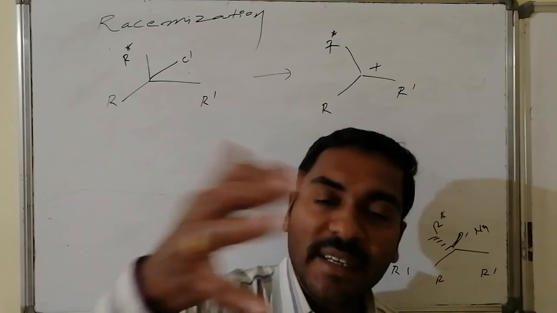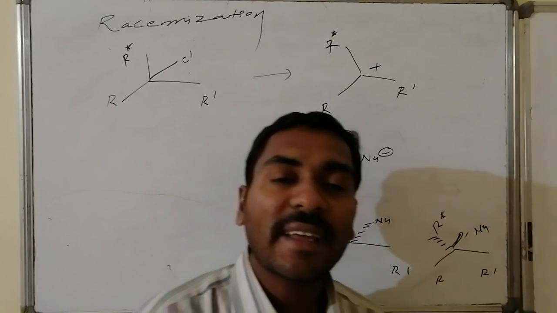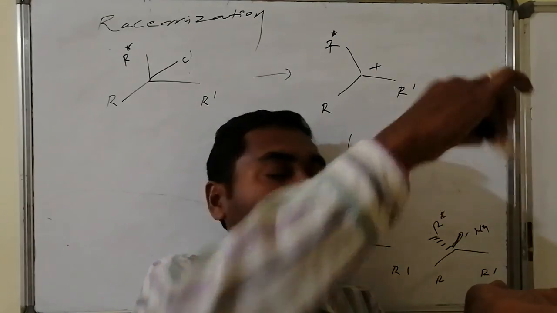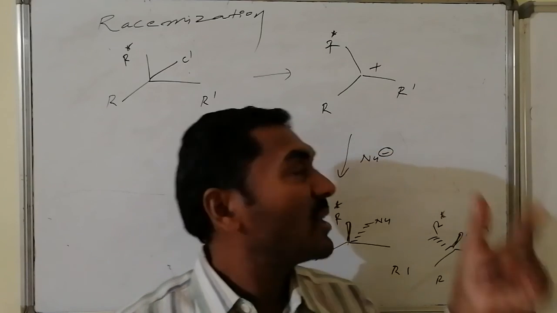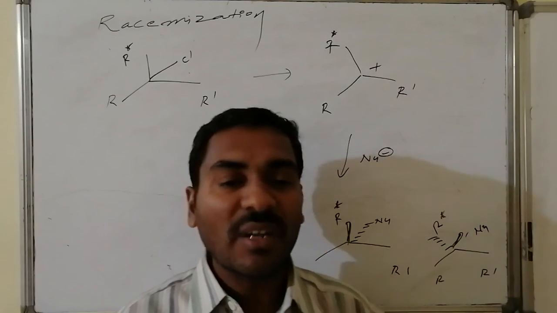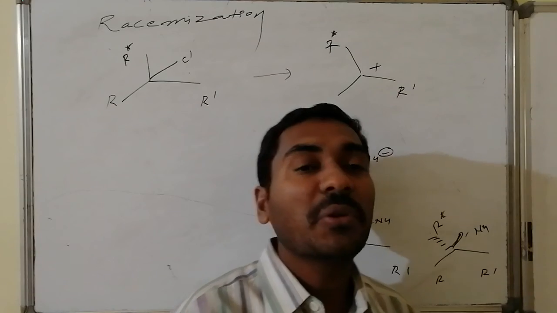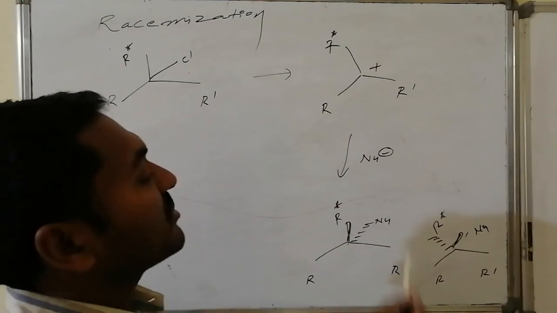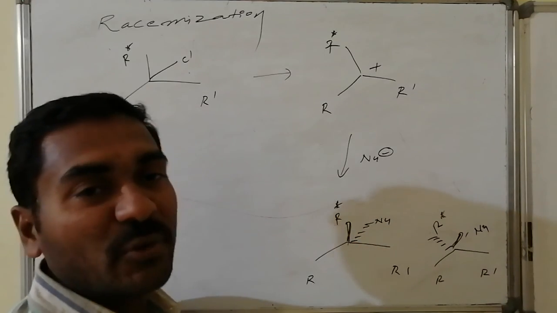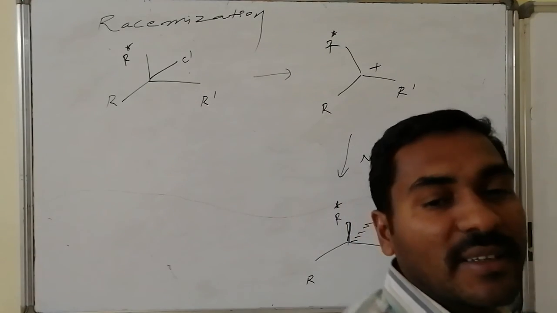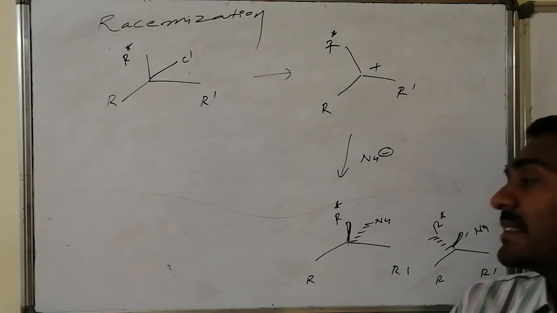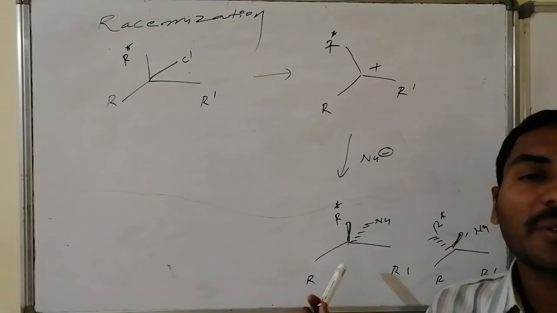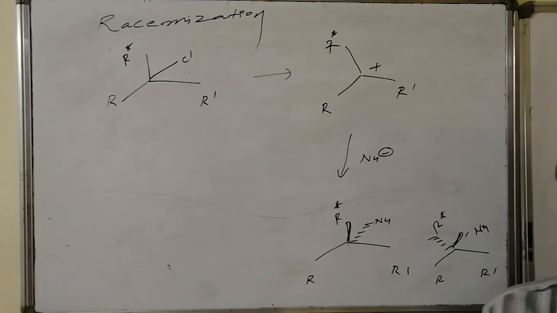That intermediate is attacked by the nucleophile in such a way that attack can take place either from the top side of the plane or from the bottom side of the plane, keeping two valencies as they are, because one odd exchange will give all the information. If the nucleophile comes from the front side, this is the nucleophile and this is the remaining group. If the nucleophile comes from the back side, this is the nucleophile and this is the remaining group. Thus, two possibilities are obtained, generally in 50-50 percentages. Such a mixture is generally known as a racemic mixture, and that process is said to be what? The racemization process.